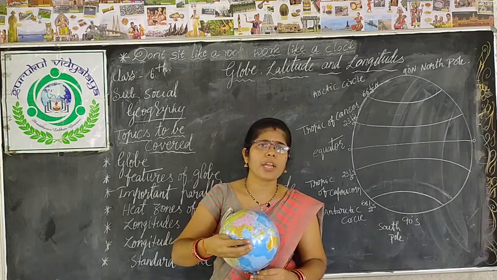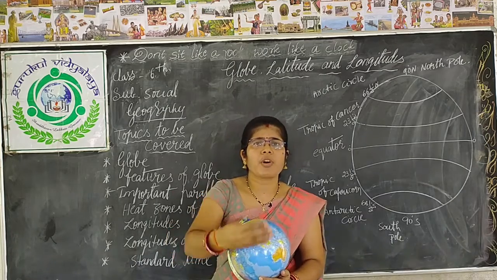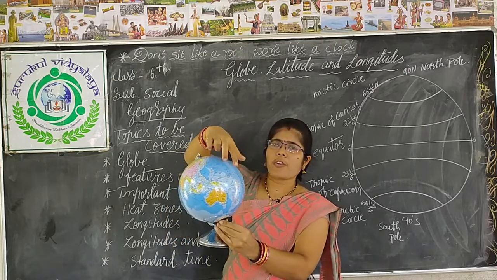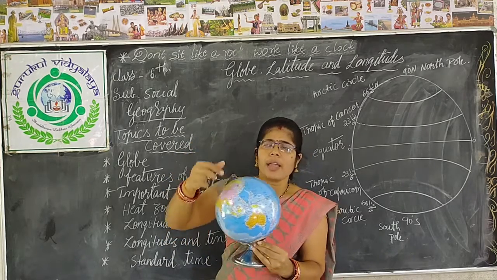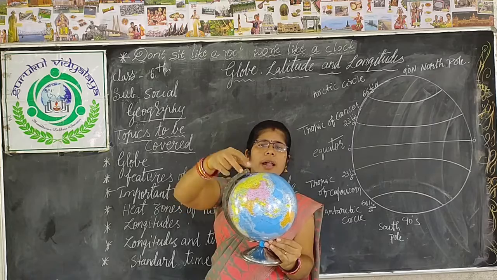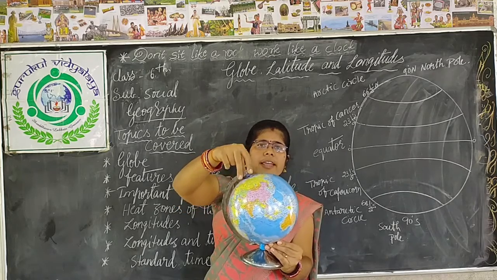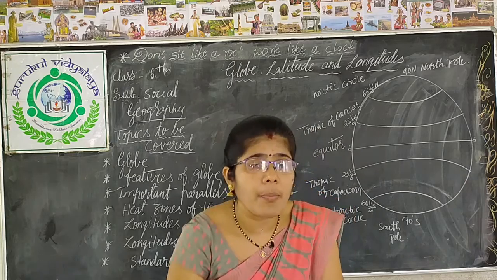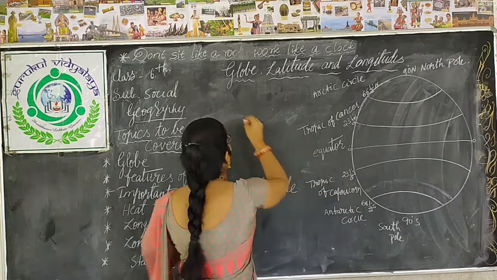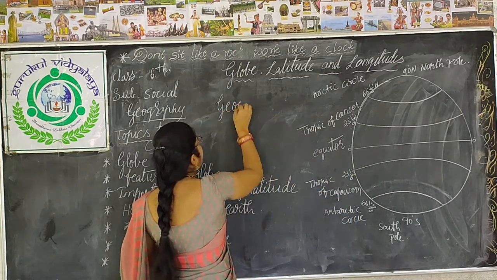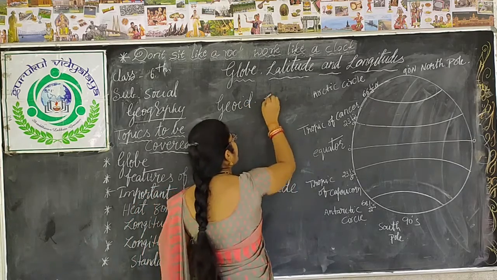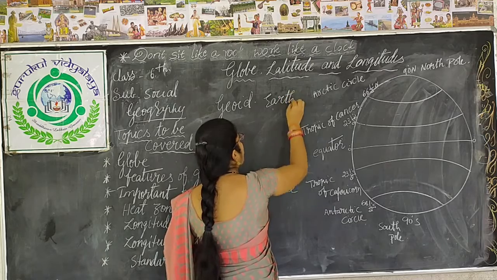What is the meaning of bulge? Bulge means swelling. If you see the equator part, it looks like it is coming up, and on the pole side it is pressed out. So that is the meaning. The shape of the earth is called geoid. Geoid means earth-like shape.